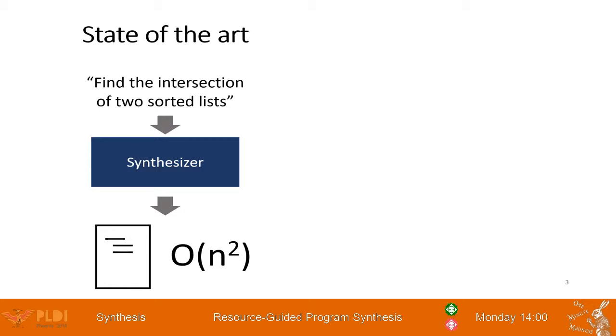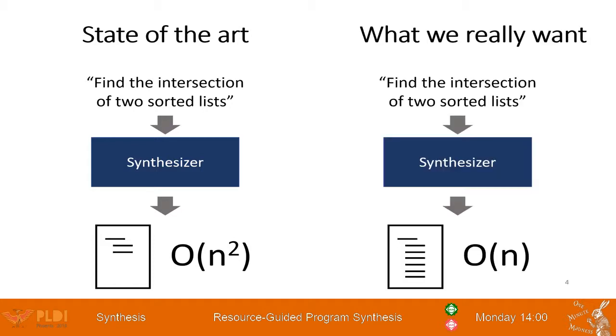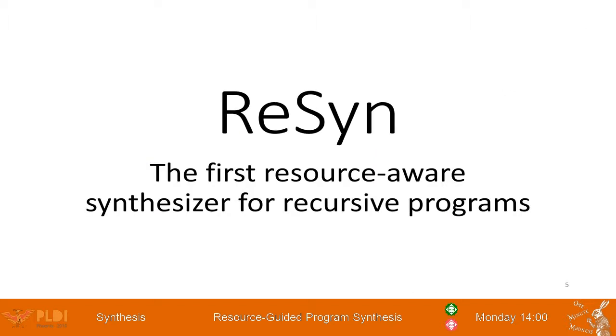There is a faster implementation that leverages the sortedness of the input lists to find their intersection in linear time. However, synthesizers cannot differentiate between slow and fast implementations of the same specification, instead tending to return the shortest version. We need a synthesizer that can generate efficient code. We want to be able to tell the synthesizer to implement a function in linear time and get back the efficient version. To address this problem, we present Resin, the first resource-aware synthesizer for recursive programming.